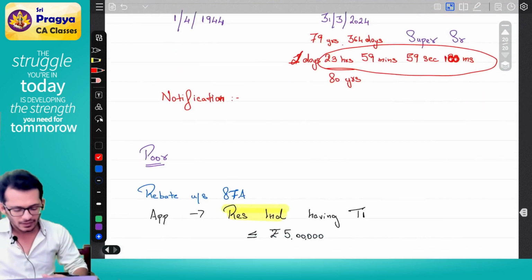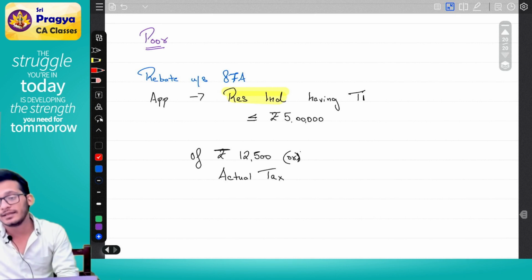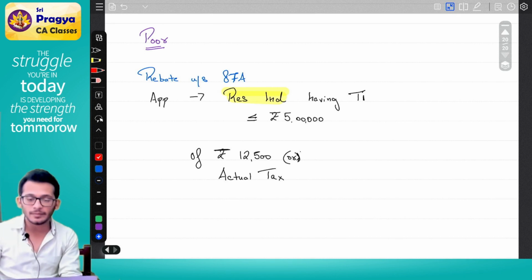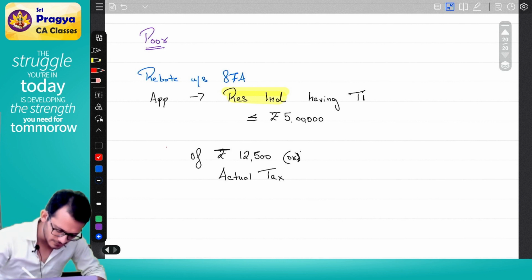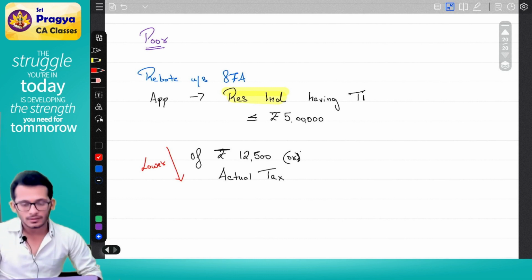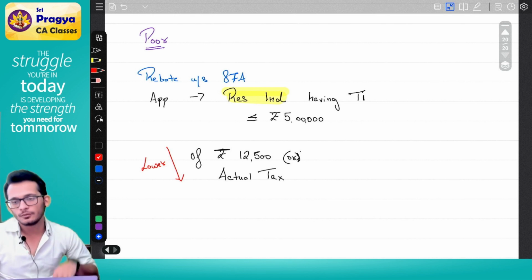So they came and said, if you are a resident individual with total income less than 5 lakh rupees, you can claim a rebate of 12,500 or actual tax, whichever is lower. Yes, Rahul, how can it be lower? Assume your income is 4 lakhs. Tax will be, for the first 2.5, 0.